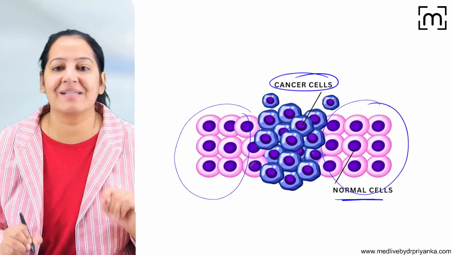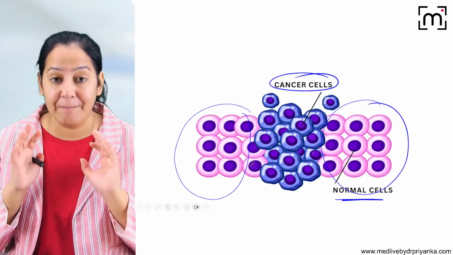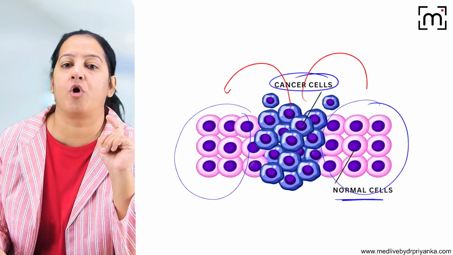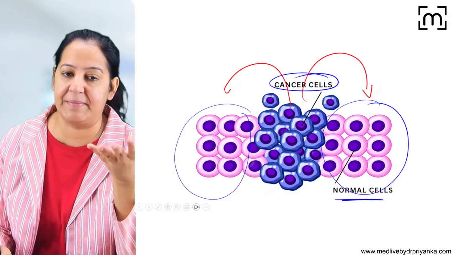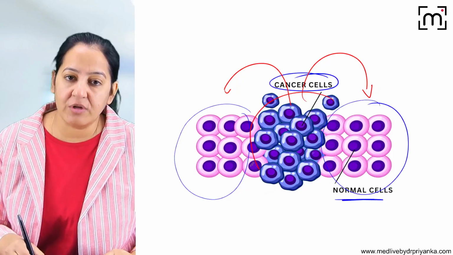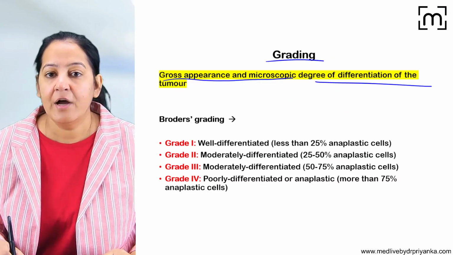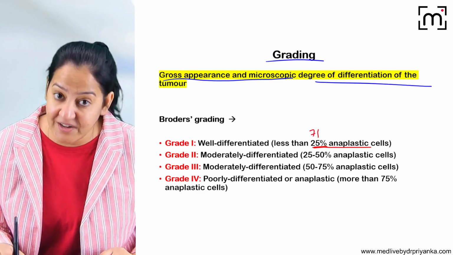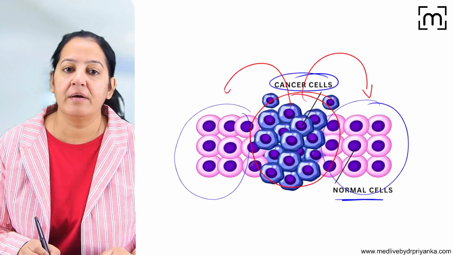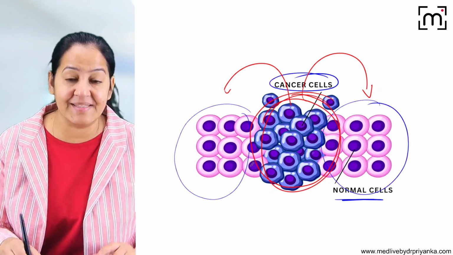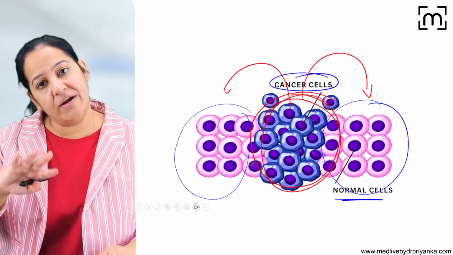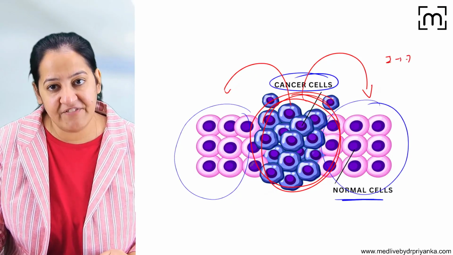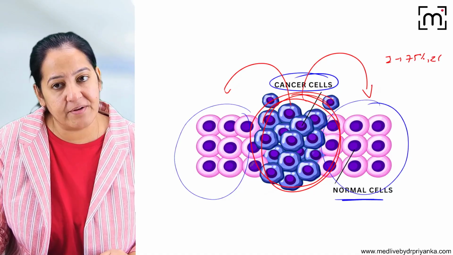What are the blue cells? The blue cells are the cancer cells. Now, microscopically, you see the cancer cells, how much they resemble the normal cell, or whether they are different. Tell me the percentage. Out of a total of 100 cancer cells, if only 25% are anaplastic, anaplastic means they are different, and 75% are still resembling, it is known as a grade 1 tumor. In grade 1, 75% are resembling and 25% are anaplastic.